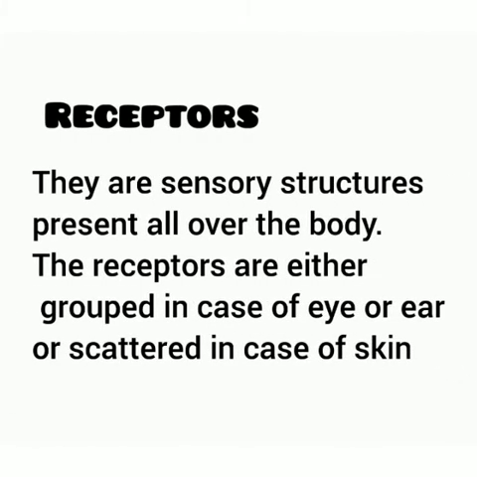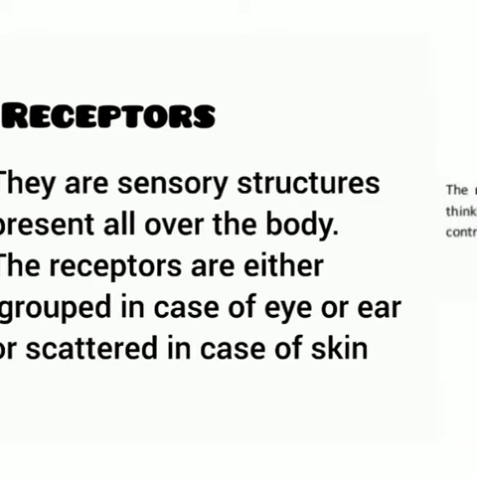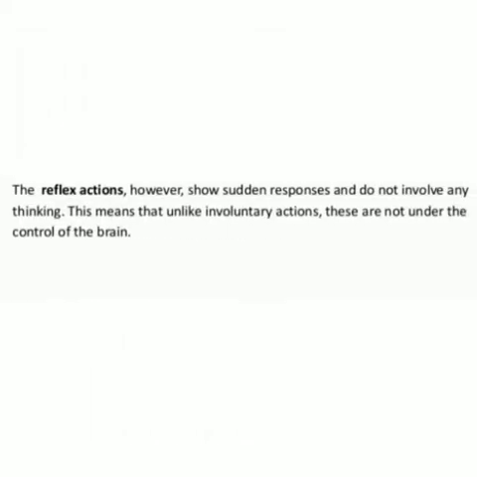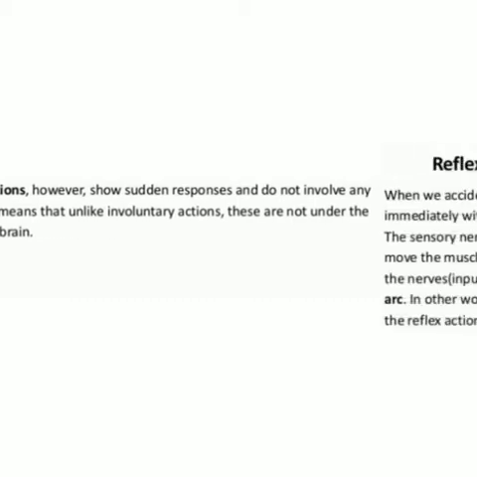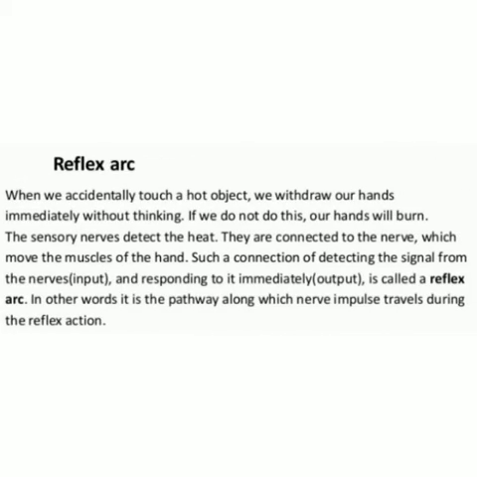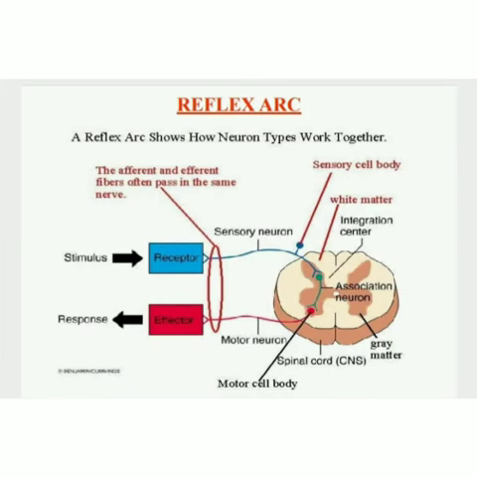Receptors: they are sensory structures present all over the body. The receptors are either grouped, as in the eye, or scattered, as in the skin. Reflex action, however, shows a sudden response and does not involve any thinking. Reflex arc: a connection of detecting the signal from the nervous system and responding to it immediately is called a reflex arc. This is how a reflex arc will react.